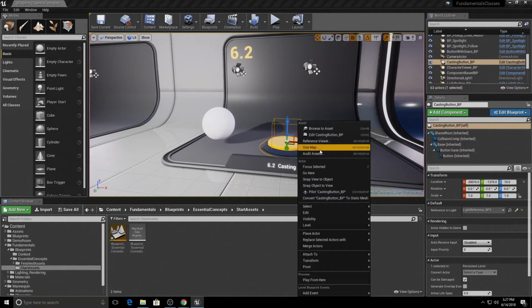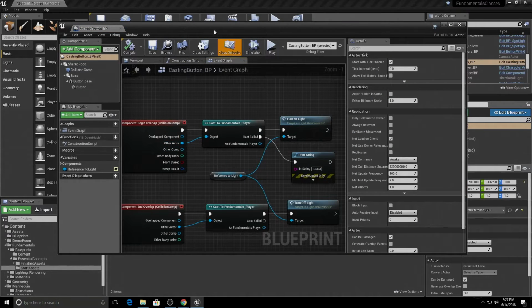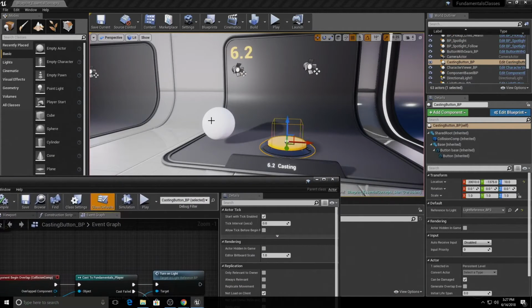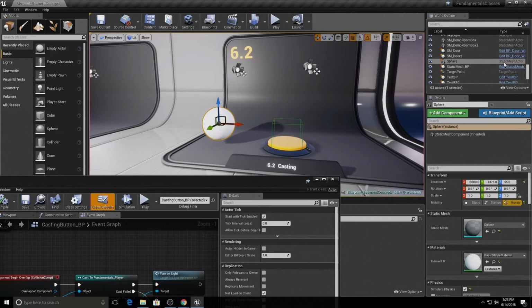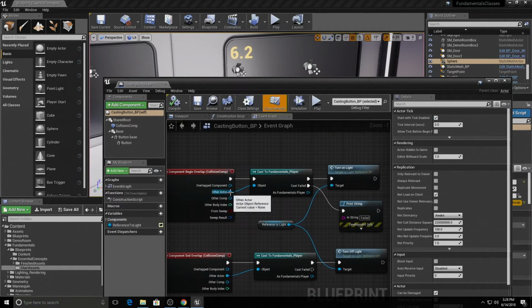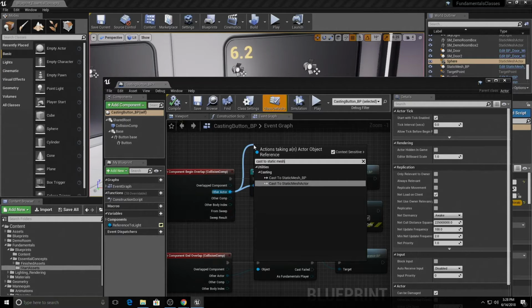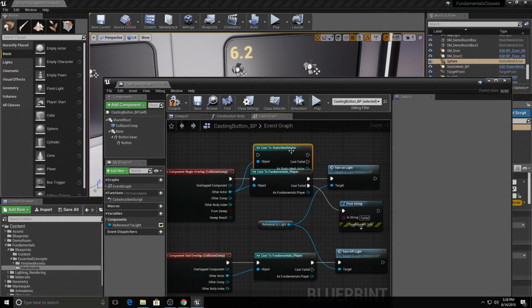What we could do if we wanted the ball only to overlap the button and turn on the light is we could right click, edit, and instead of casting to the player, we could check, if we look in the outliner here and we select the ball, we can see that this is a static mesh actor. That's what this object is that we have selected. What we could do is say, is the other actor cast to static mesh actor, like so. And if we connect that up, now we're saying, is it a static mesh actor that overlapped?